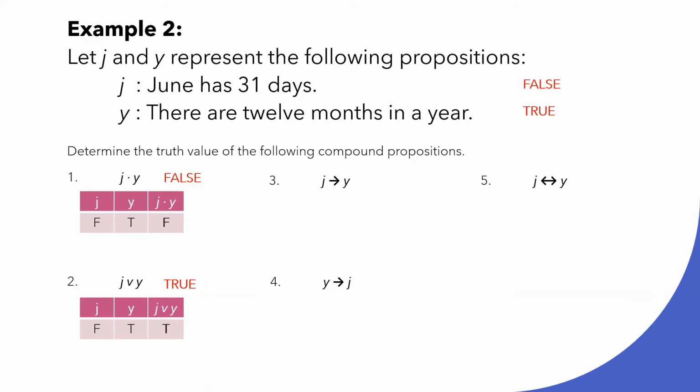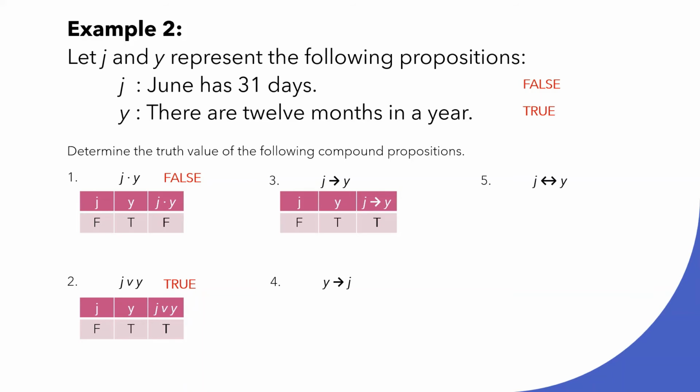Number 3, we have J conditional Y. Our antecedent is J and our consequent is Y. When we make the truth table, our J is false, our Y is true. To conclude, this conditional proposition is true. Why?